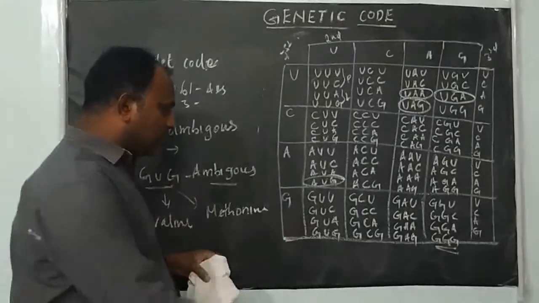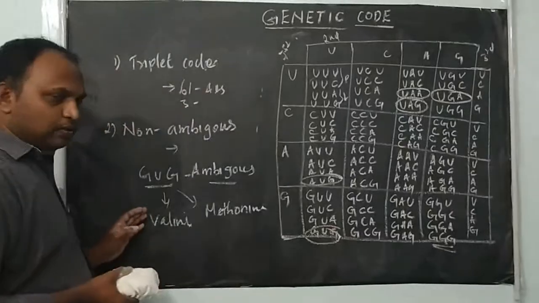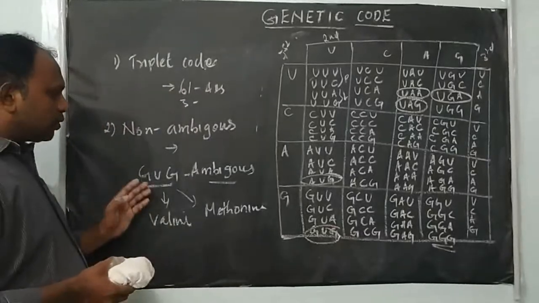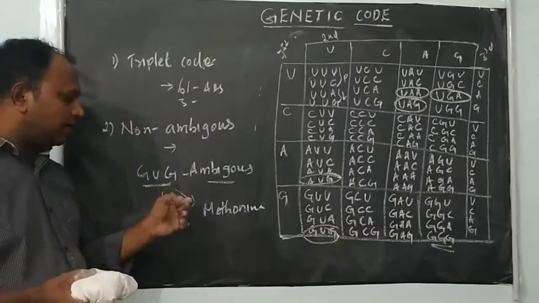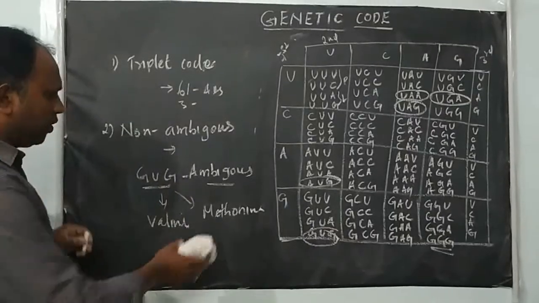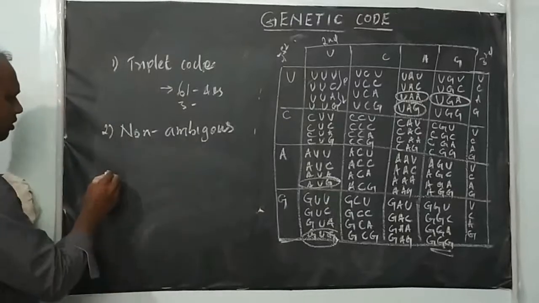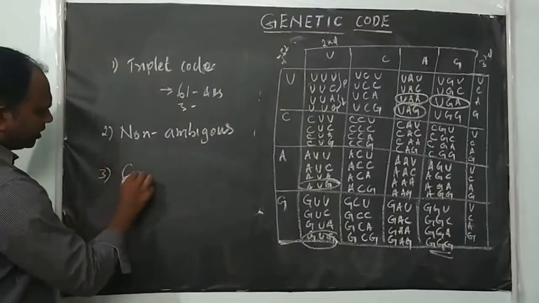Generally it codes for valine, but if it acts as a start codon, it codes for the amino acid methionine, right? And the third feature is that the genetic code is comma-less in nature.